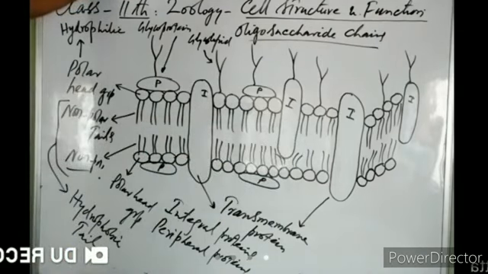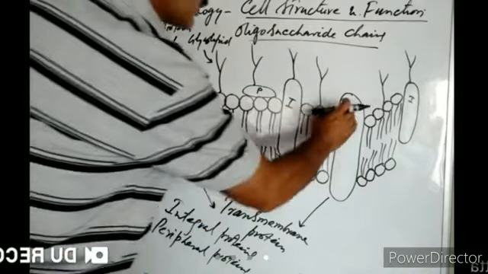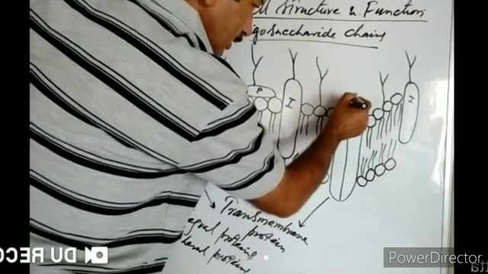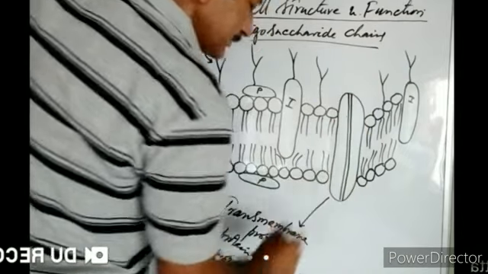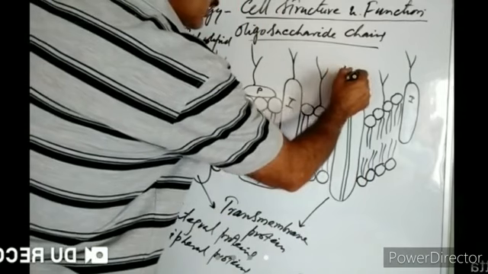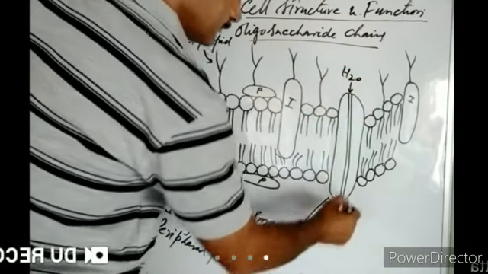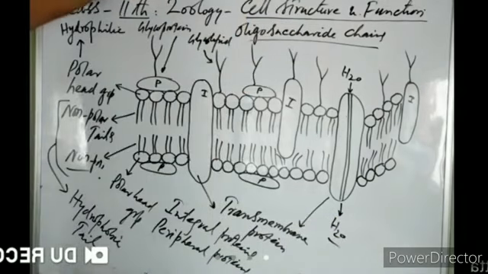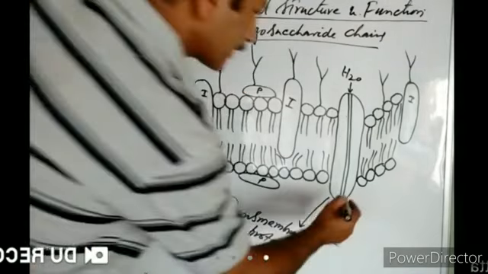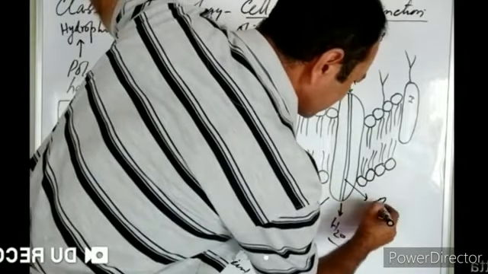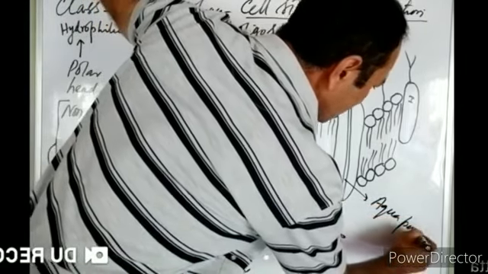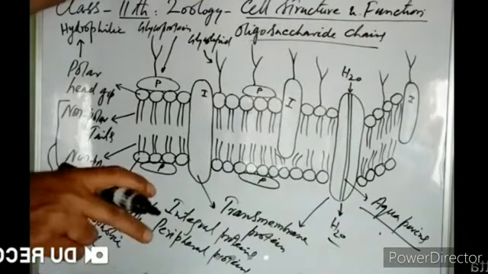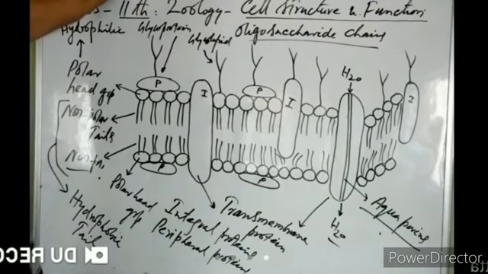And it is these transmembrane proteins which bear small tunnels, small channels, through which water molecules can pass easily. Through these channels, water molecules can cross the plasma membrane easily. For that purpose, they are also known as aquaporins, because water can cross through the plasma membrane easily. Otherwise, water could not pass through the plasma membrane.